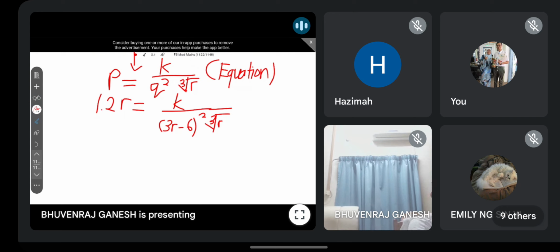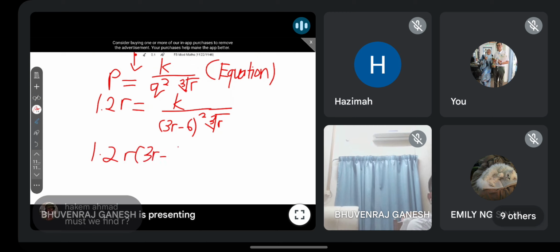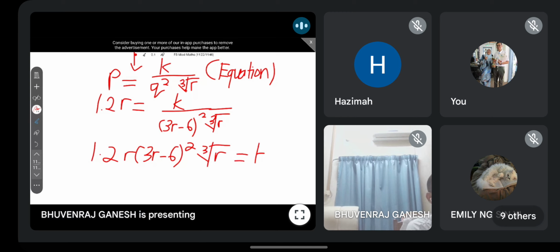Okay. So after this, actually you no need to expand lah. You just bring it to the other side only. Okay, become something like this. You have to express K in terms of R. Okay, ungkapkan K dalam sebutan R. Okay, so you will get something like this. Okay, so K will equal to, so guys, R and this one, I can get the value, correct? So guys, R times cube root of R, what will you get? You will get R power 4 over 3.